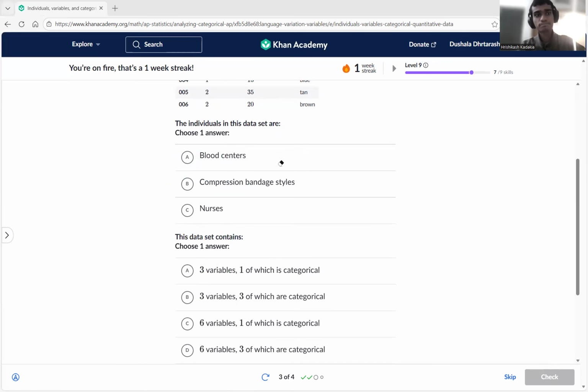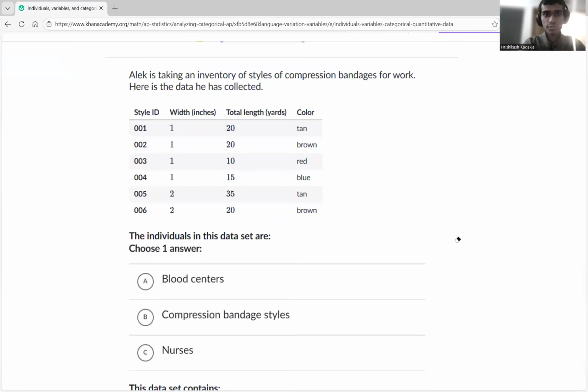So now here, let's try to notice. Alex is taking inventory of styles of compression bandages. They're giving us sample data for his compression bandages. Now, what are compression bandages? I think they're something like an elastic bandage that you wrap around to reduce swelling and apply gentle pressure, for relief of pain from injuries. For minor sprains, strains, fractures, they use this kind of bandage, compression bandages.